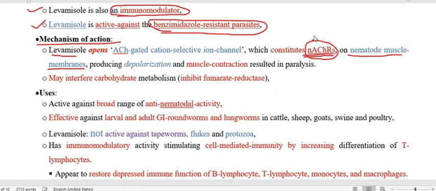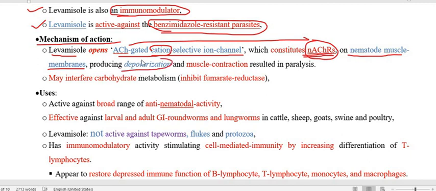So therefore this is called an acetylcholine gated cation selective ion channel, because the receptor gate only opens when acetylcholine attaches, and therefore ions enter. Which type of ion? Cations. And when cations influx, this will produce depolarization, muscle contraction and paralysis of the worm.